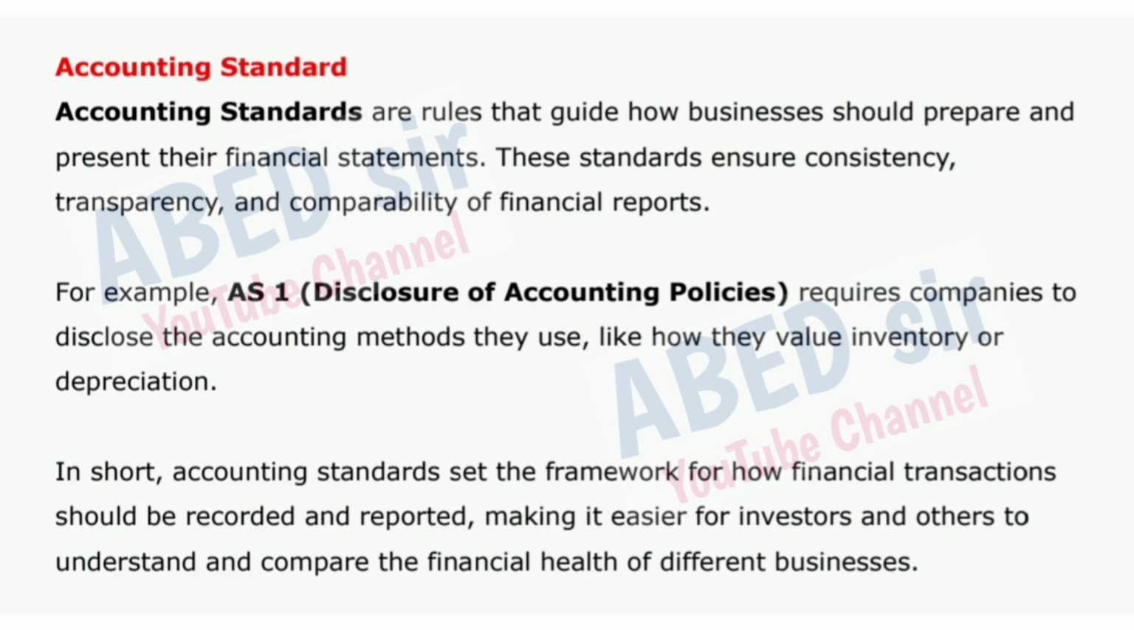For example, AS 1, disclosure of accounting policies, requires companies to disclose the accounting methods they use, like how they value inventory or depreciation. In short, accounting standards set the framework for how financial transactions should be recorded and reported, making it easier for investors and others to understand and compare the financial health of different businesses.